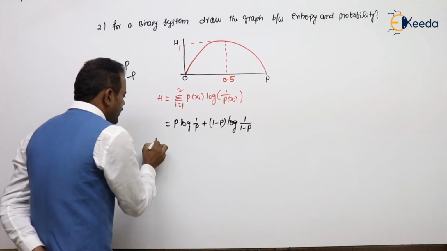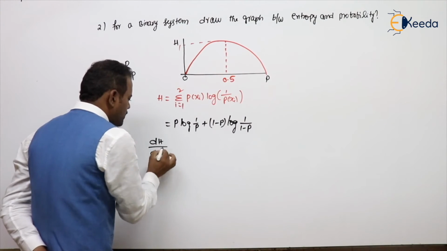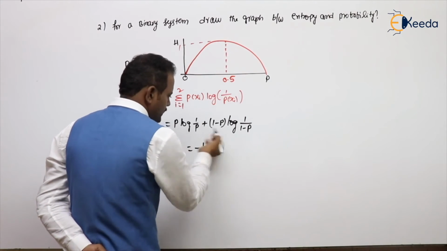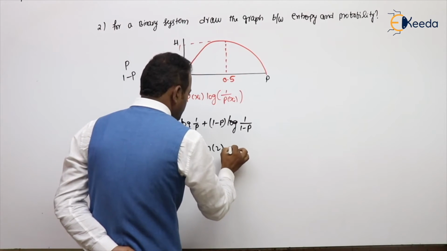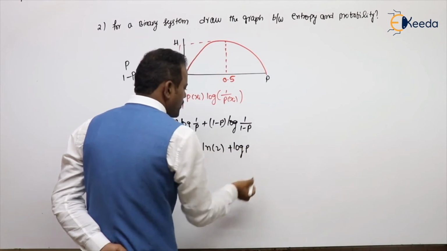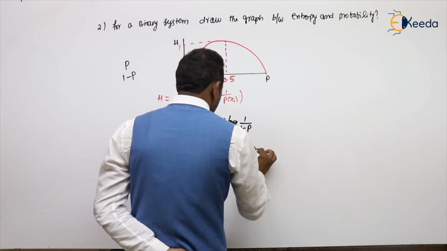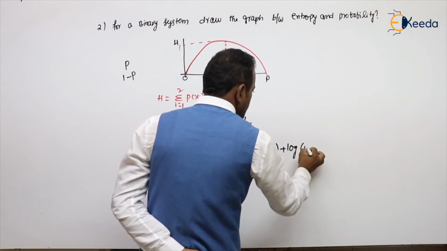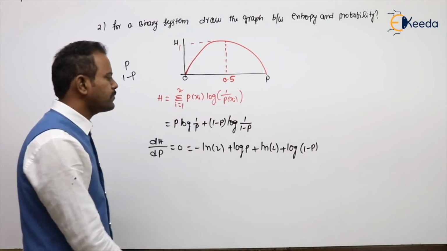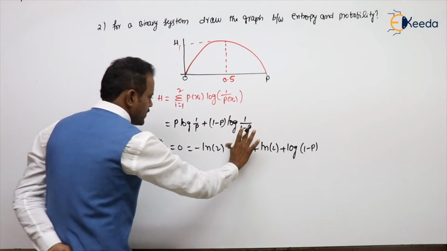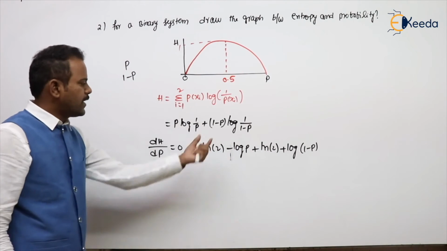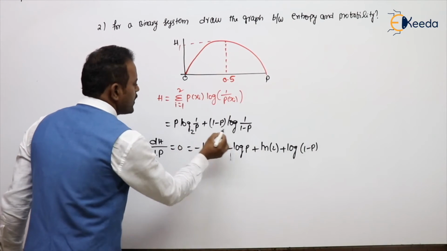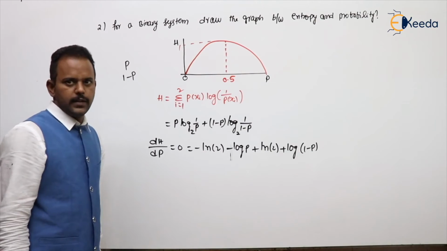Differentiate with respect to probability. So dH by dp equal to 0. Then what will you get? Minus ln of 2, plus log p, plus ln of 2, plus log 1 minus p, now minus of log p. Log a will be ln a, just differentiate with respect to p. ln means base e, log means base 2. Here the base is 2. Are you getting my point?